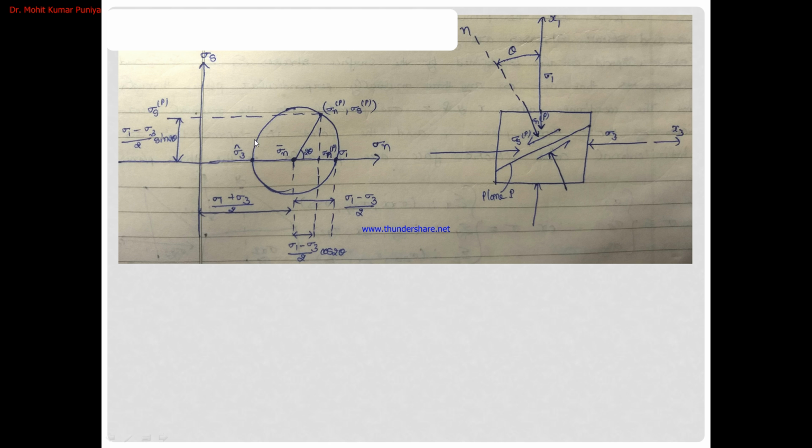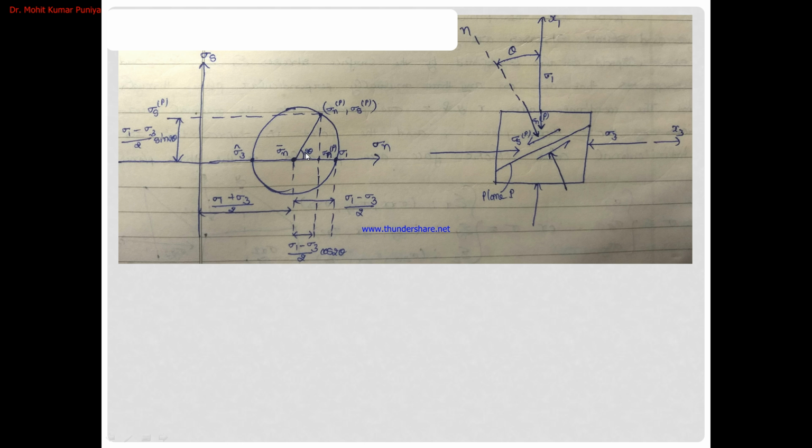Here the diameter of the Mohr circle is the principal stress plus minus the minor stress by 2. This is the mean of the principal and minor stress. So if we take the diameter of the Mohr circle, that is the principal stress and the minor stress, so we have to plot the Mohr circle here.